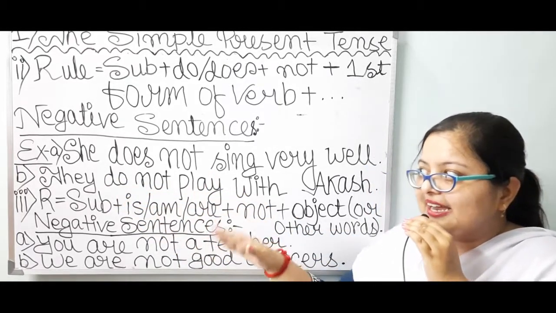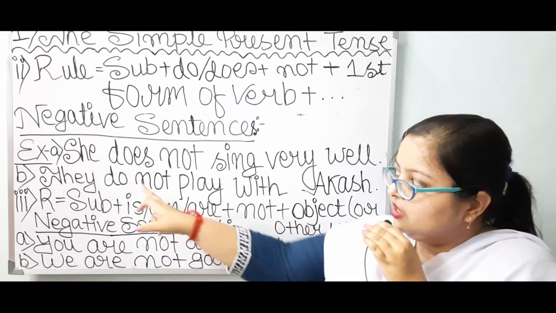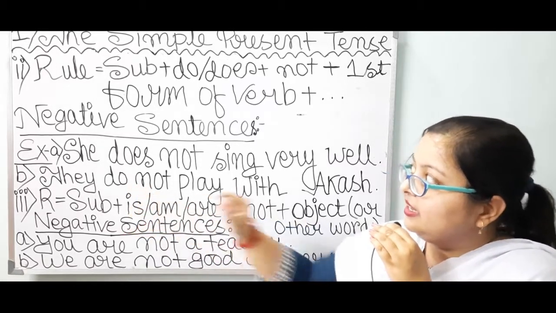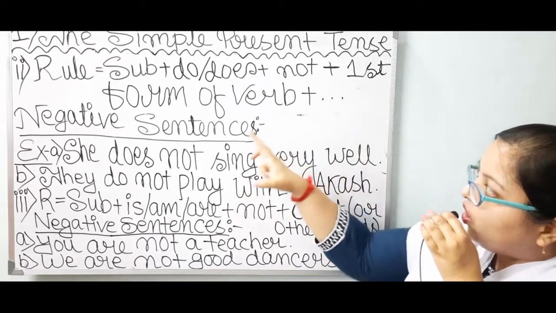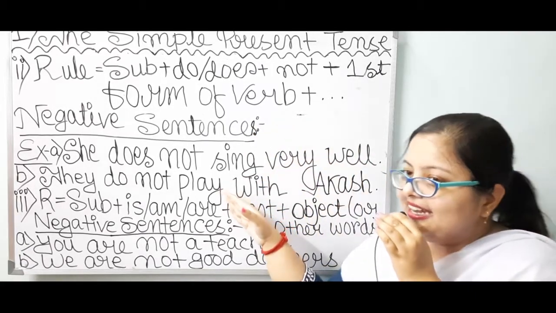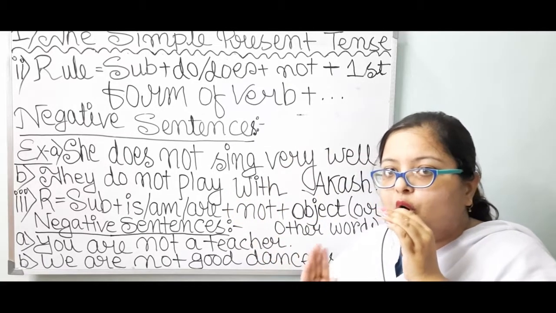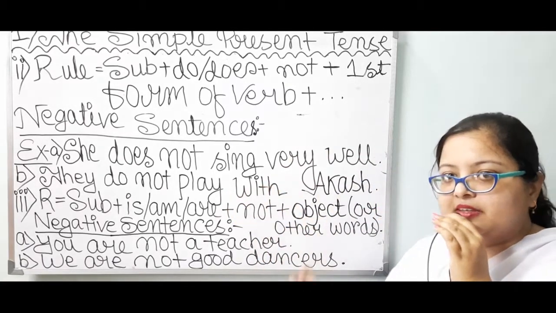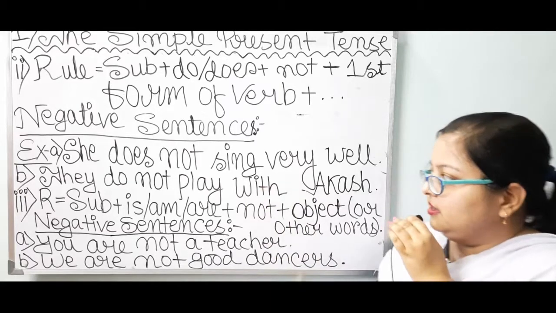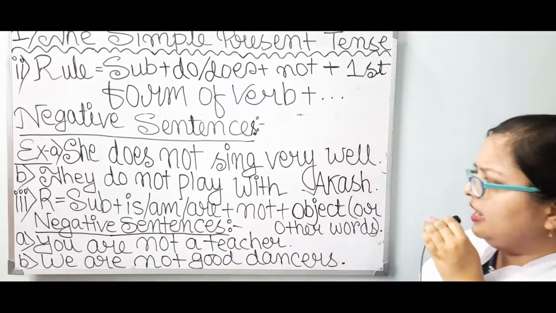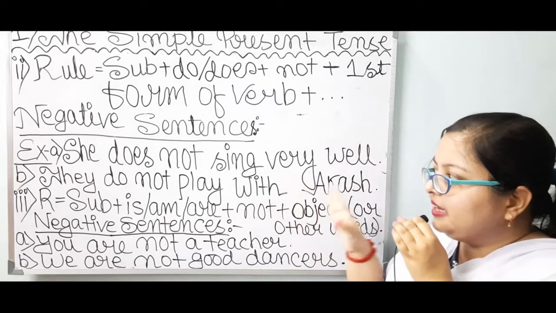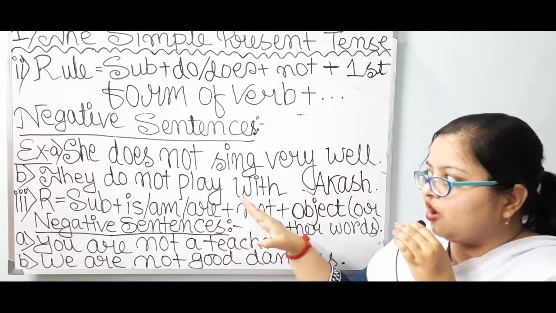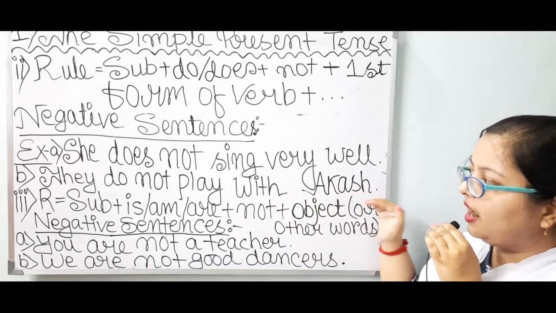Then according to the rule, not is taken. Then first form of verb. I have taken first form of the verb play over here. Then I have to add other words logically. So, with Akash. They do not play with Akash.